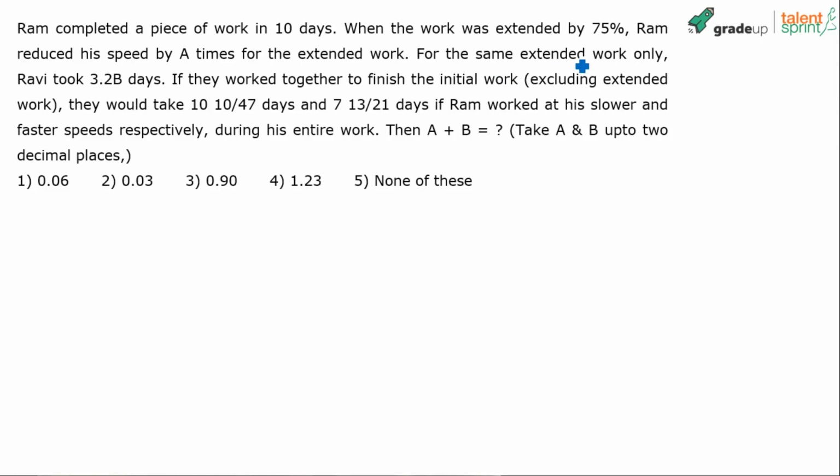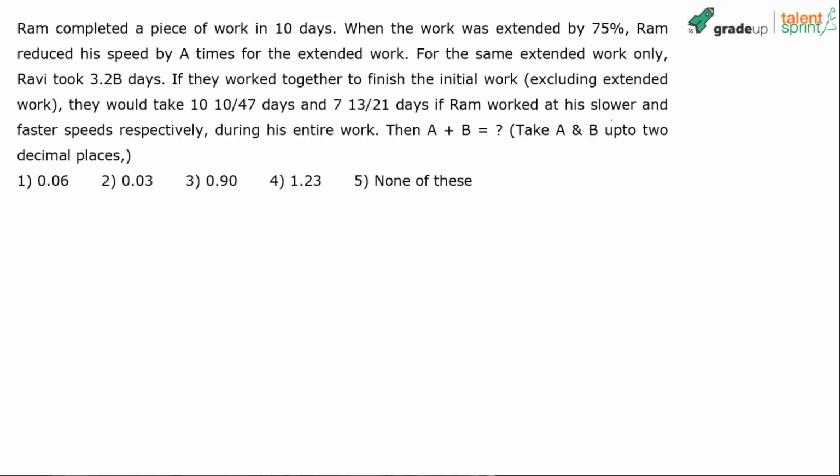For the same extended work only, Ravi, another person, took 3.2 B days. If they worked together to finish the initial work, excluding the extended work, they would take 10 by 47 days and 13 by 21 days if Ram worked at his slower and faster speeds respectively during his entire work. Then A plus B is equal to what? Take A and B up to 2 decimal places.